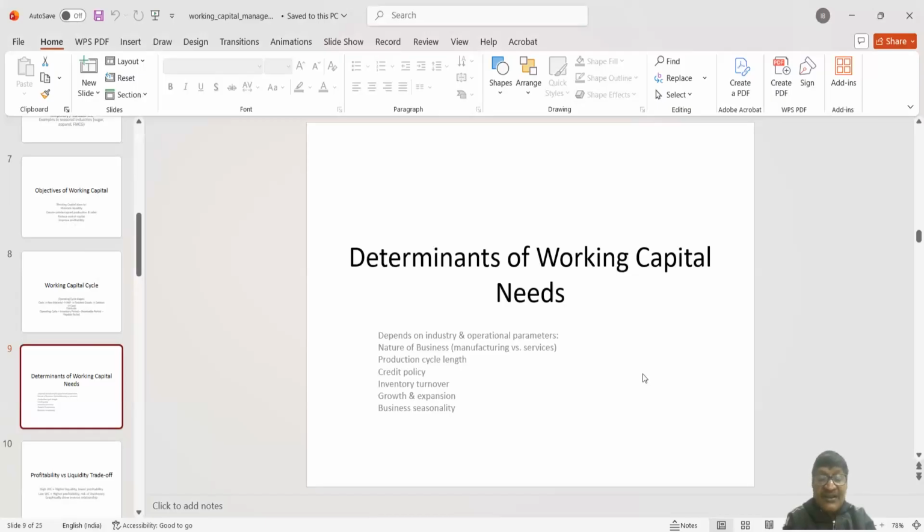So inventory turnover, if it is high, in that case more working capital will be required. But side by side, if there is a proper synchronization of inflow and outflow during purchase and inflow during sales, if it matches properly, then there is no need to go for more working capital arrangement. The standard working capital management will be enough.